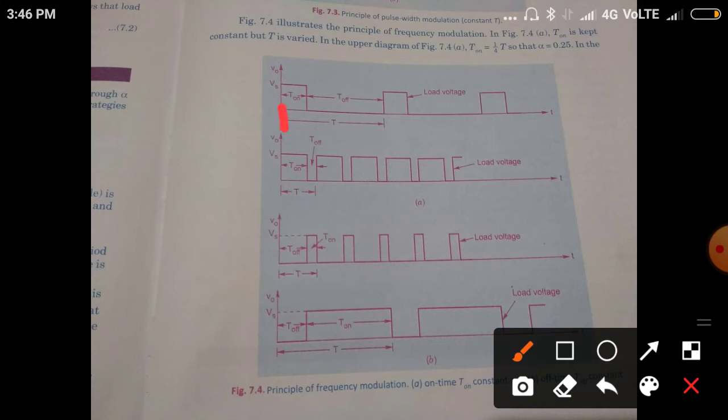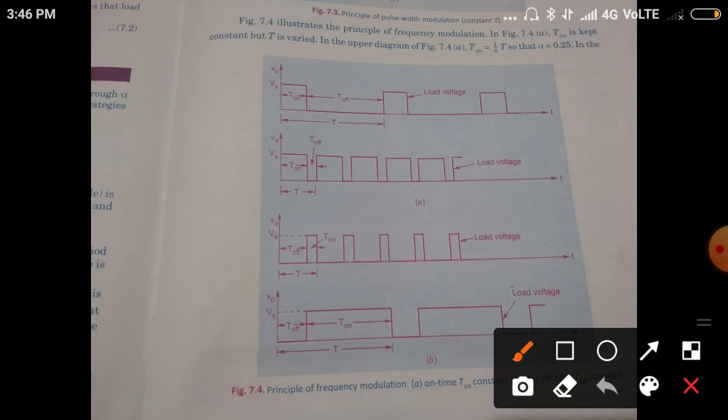Here T is up to this point, here T is up to this point. In both waveforms, T is varied. In the above, T on is equal to 1/4 of T, so alpha is equal to 0.25. In the lower diagram, T on is equal to 3/4 of T, so here it is 0.75. Understood?